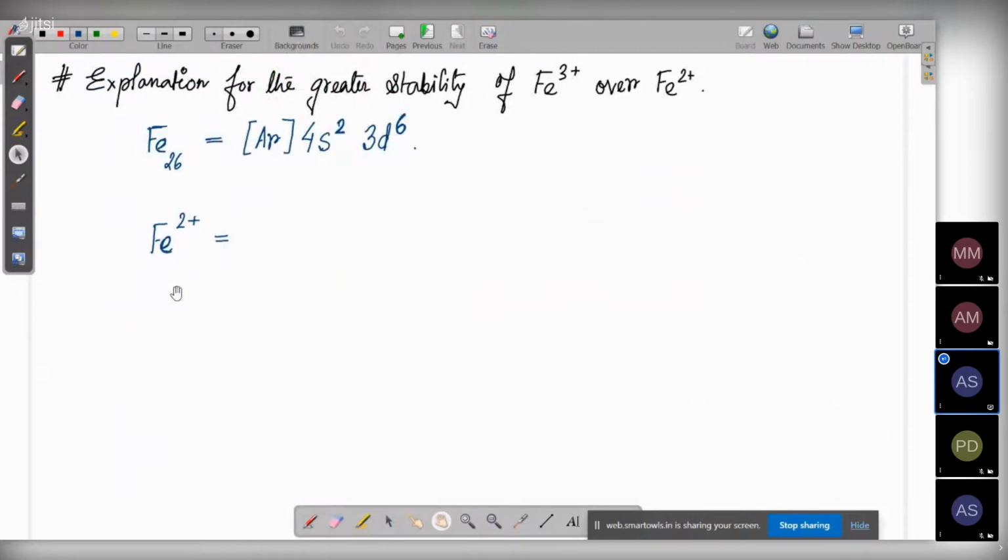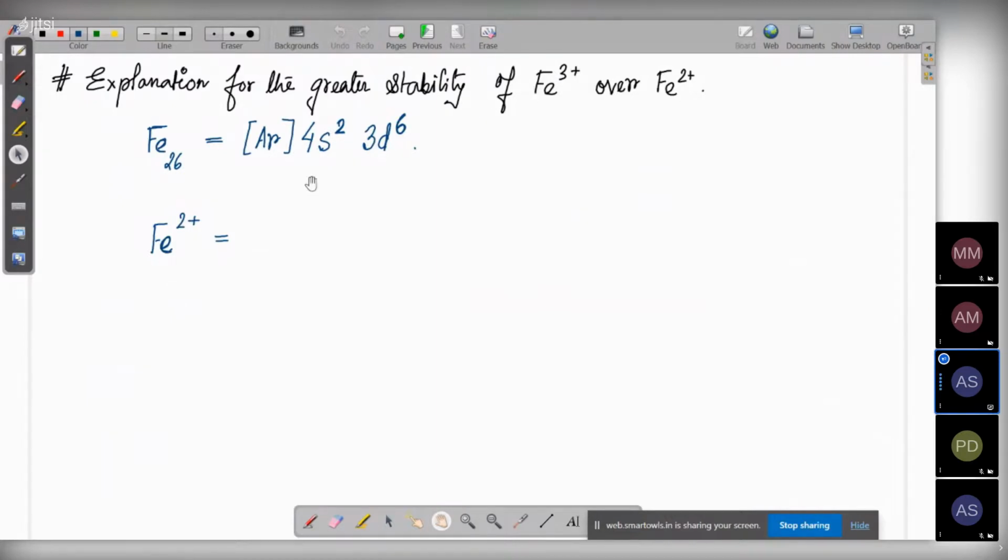But when an electron is given out, the electron is always lost from the outermost shell. And how to identify the outermost shell? The shell with the higher principal quantum number is the outermost shell.